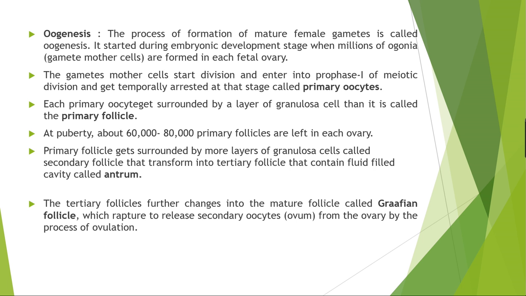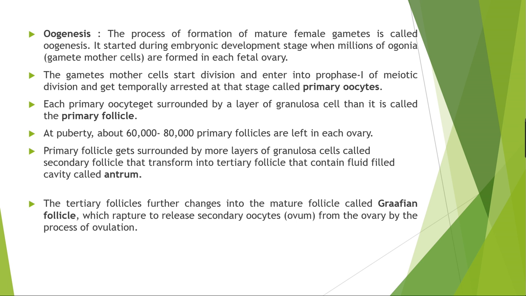What is oogenesis now? Oogenesis is the process of formation of a mature female gamete, also called the ovum, in the ovary.